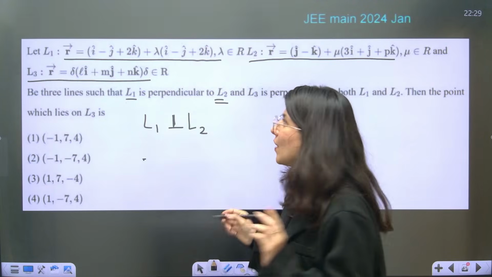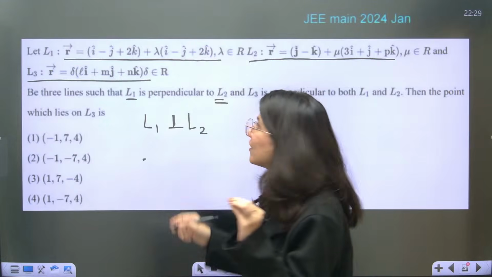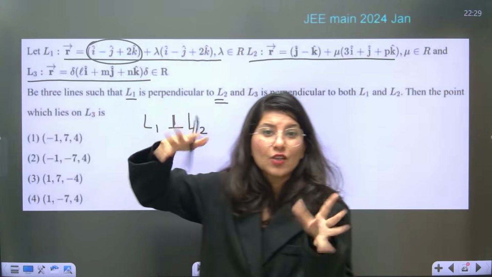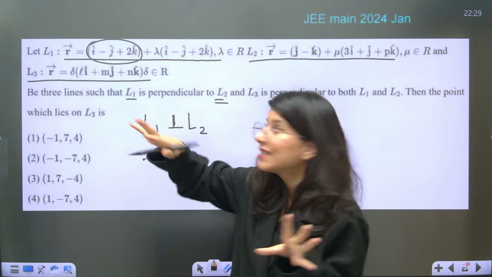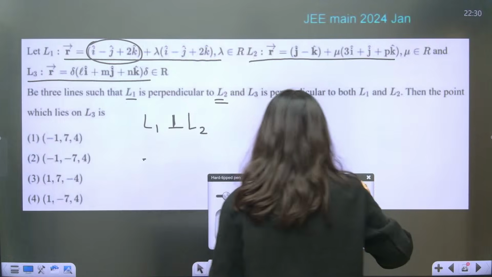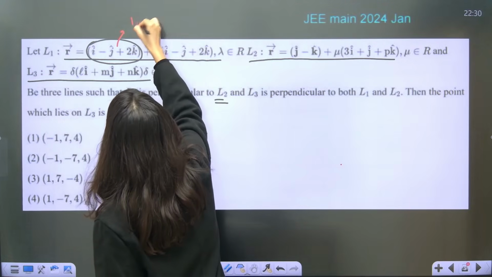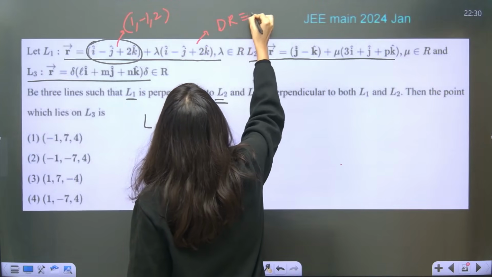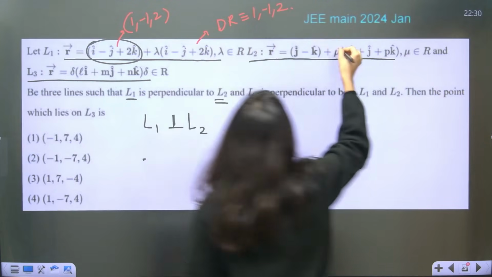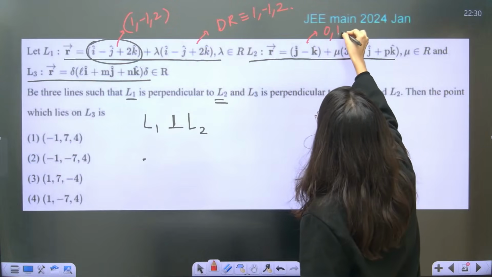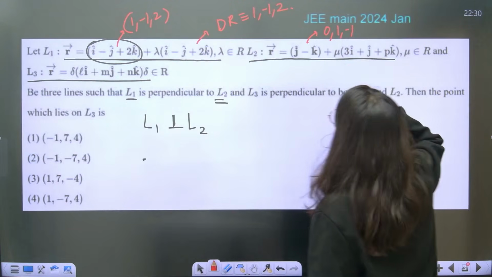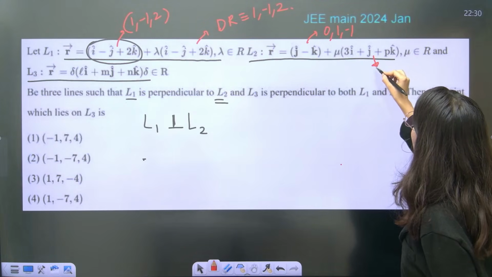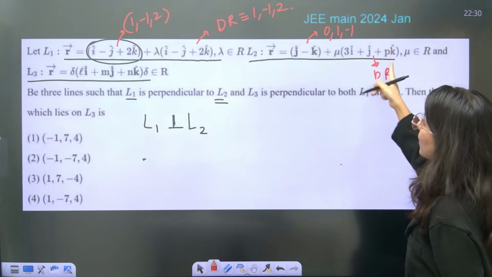Dot product is 0. Now understand, if any line is given in vector form, the first portion, which is without any constant, is your point. So the point on line 1 is (1, -1, 2), and this is your DR, which is 1, -1, 2. What about this one? Can you see 0, 1, -1? This is your point, and this is your direction. Again, same thing.